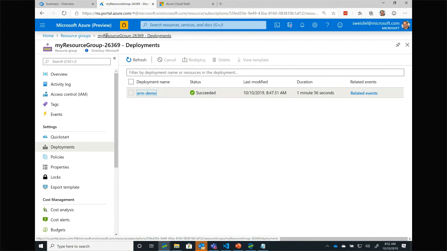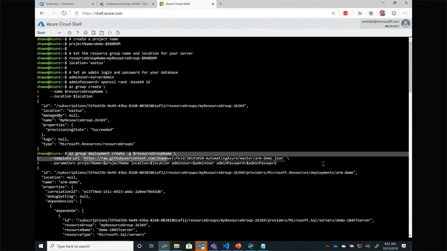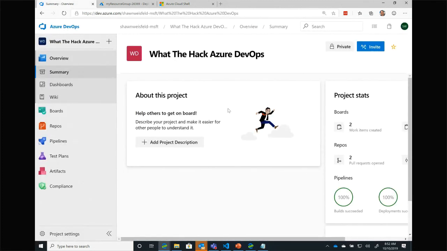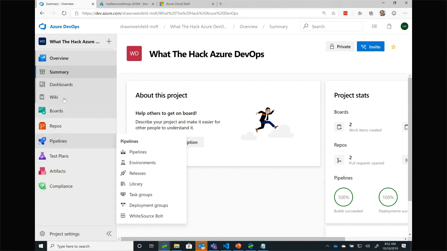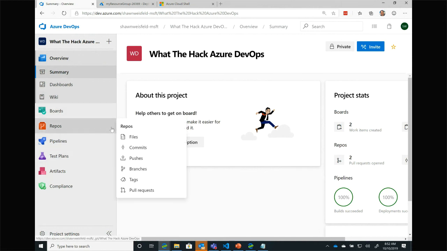So I know what you're saying. Sean, you deployed this thing using a Cloud Shell command, right? I need to integrate this inside of my DevOps pipeline. How do I do that? So here is an example. I'm not deploying the database here, but here is a good example of deploying it using Azure DevOps.